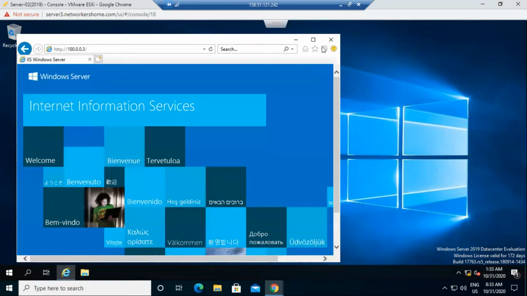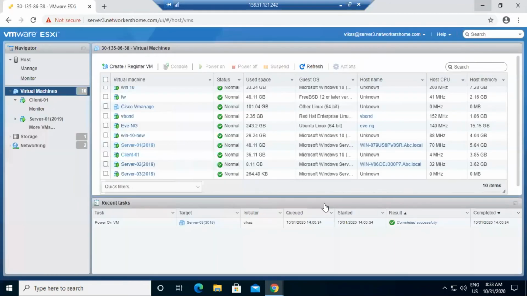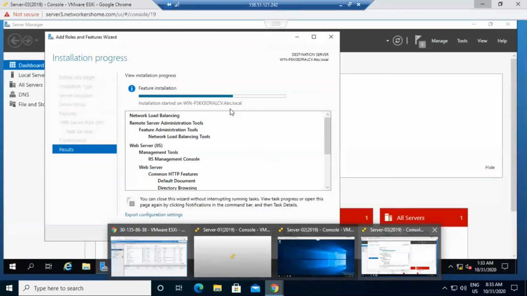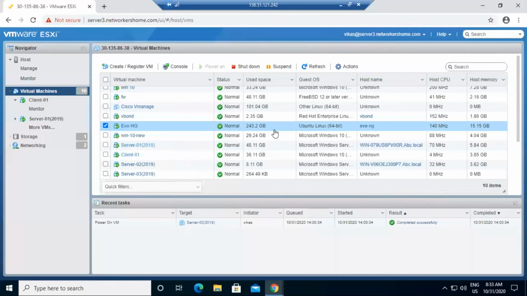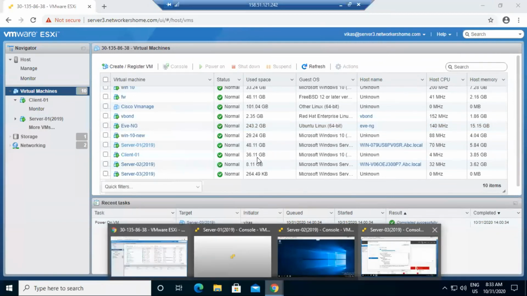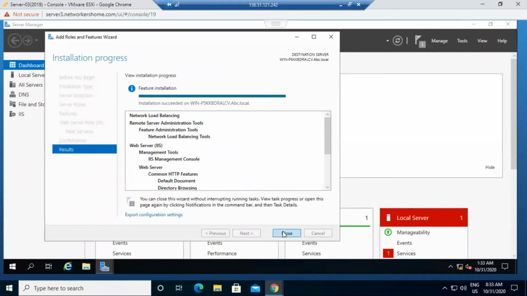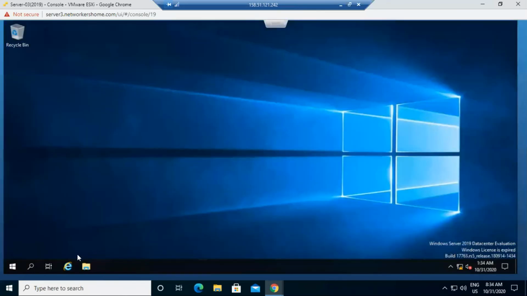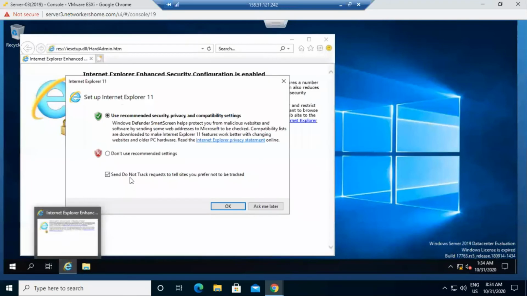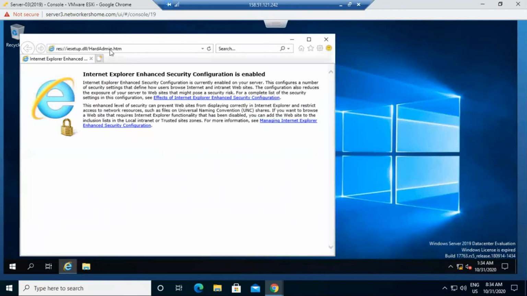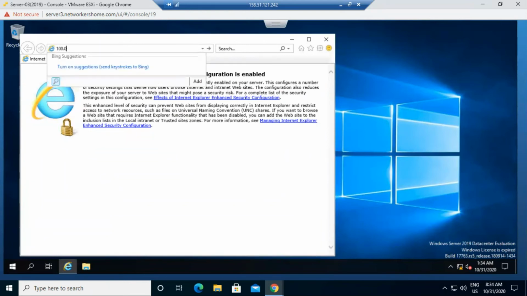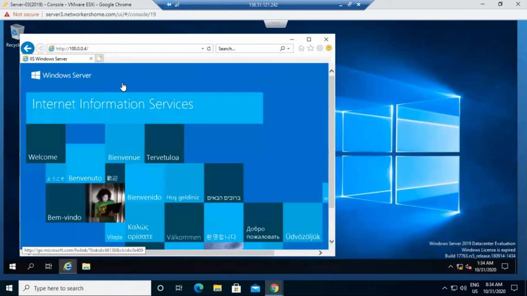I'll show you on server 3 as well. Just wait for it to install. Yes, it's installed now. Let's check once over there also. Just open your Internet Explorer, and my server 3 IP address is 100.0.0.4. Enter it. As you can see, IIS is successfully installed and configured because it opened my default page. Now you can see that both the server pages are the same.